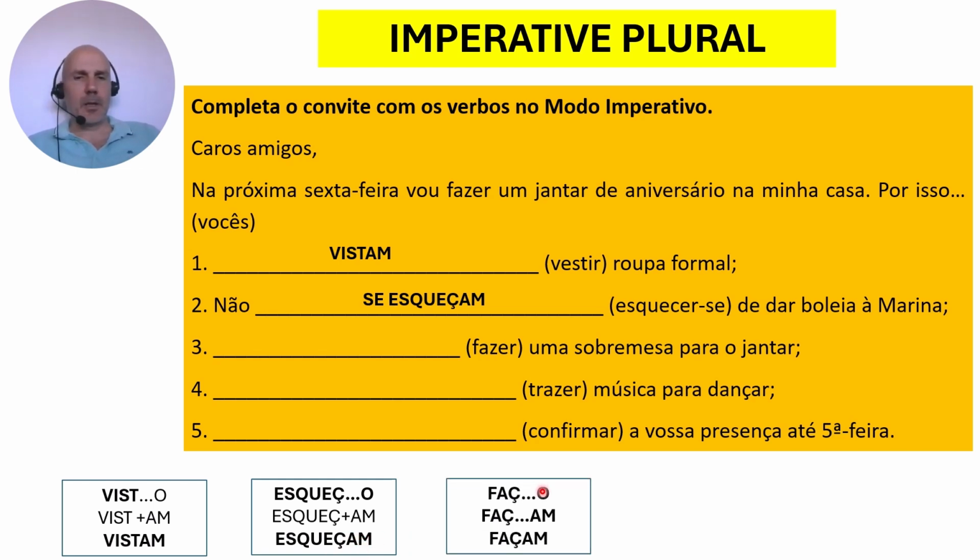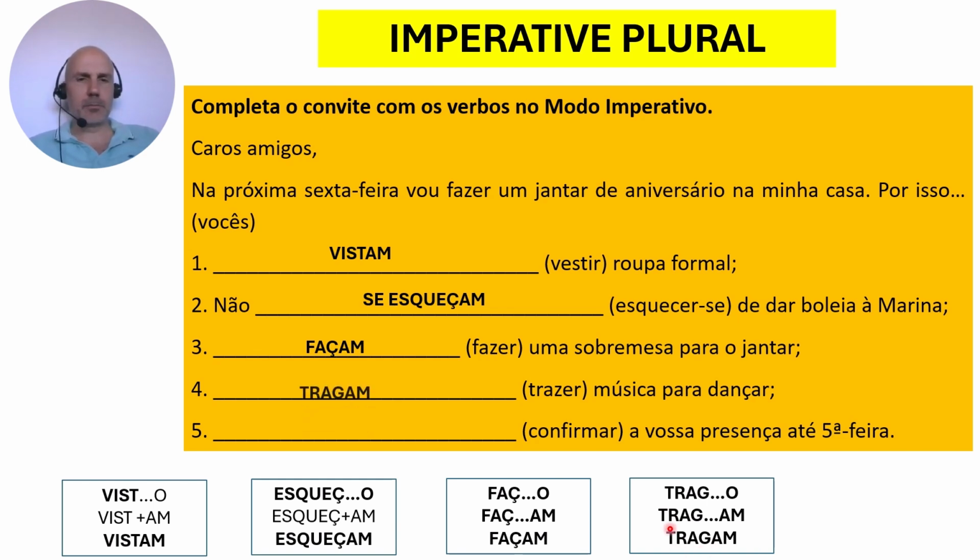And then with the verb fazer, the solution is façam. Same logic. Present tense, first person singular, faço, get rid of the o, check the table, and you'll see that we have to add this am, so we'll get façam. And then the solution is tragam. So once again, present tense, first person singular, trago, get rid of the o, check the table, add an A, M, and you'll get tragam.